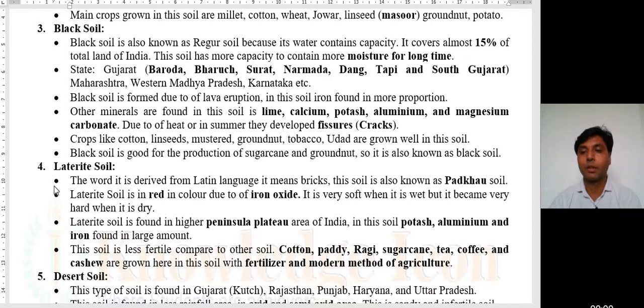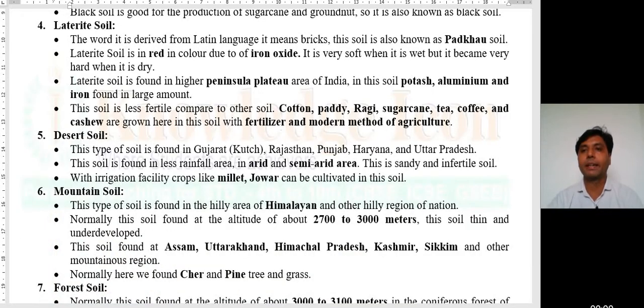Okay. The fourth one given is laterite soil. The word laterite is derived from the Latin language. It means brick. This soil is also known as Padkhau soil. Pad means layer. It is divided into different layers, so it is known as laterite soil.